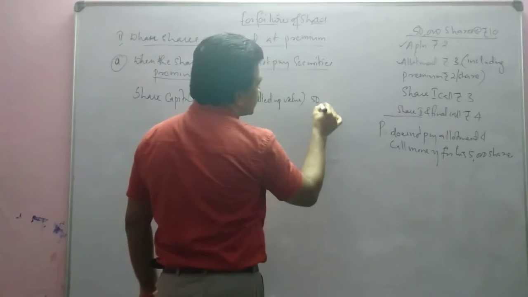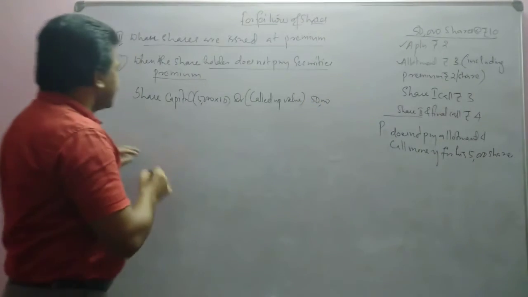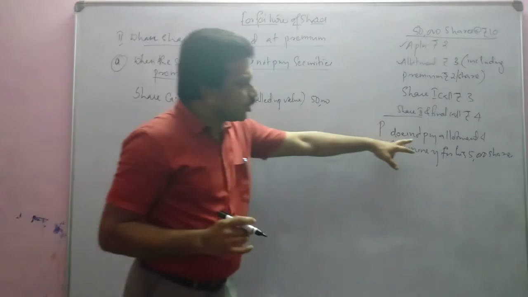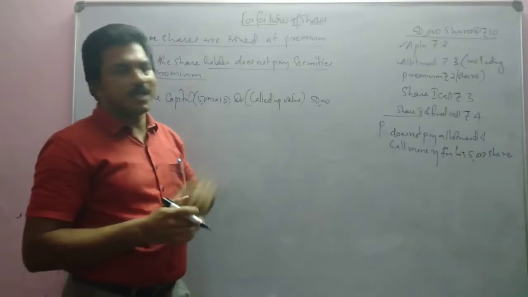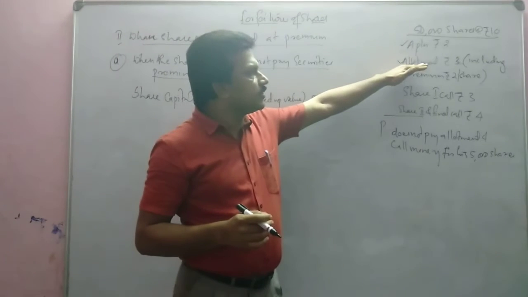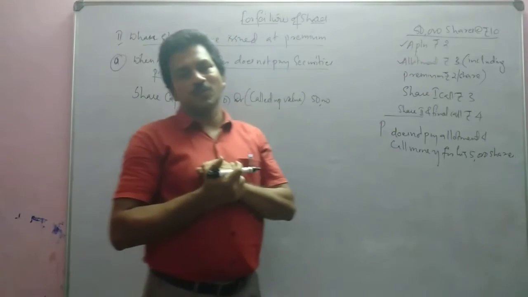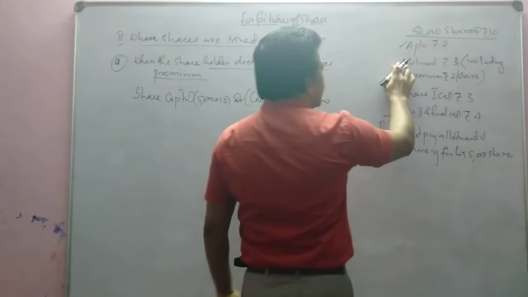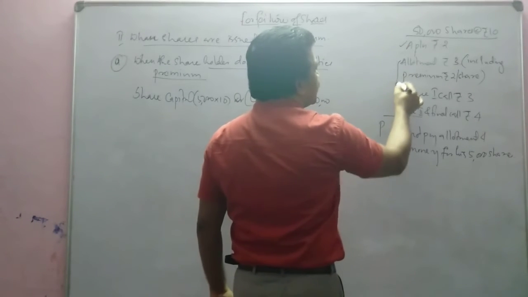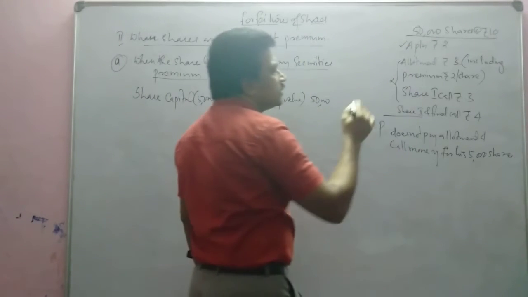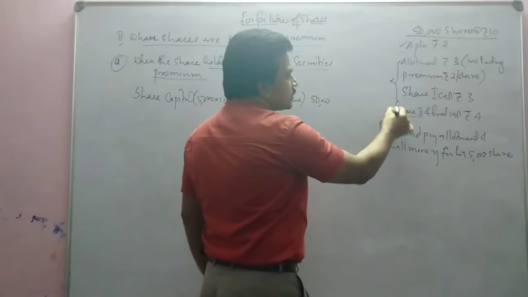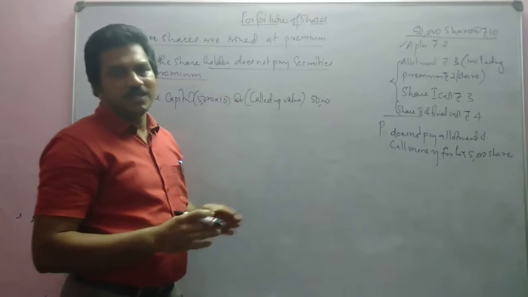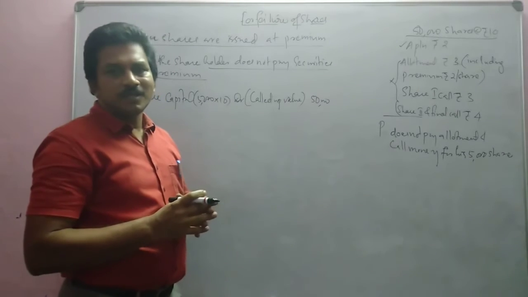It will be 50,000. Then, since he did not pay allotment and call money, that means he did not pay premium also. He paid only the application money. He did not pay allotment, and the first call and second call also. That means premium also not paid. If premium is not paid, see, the thing is that